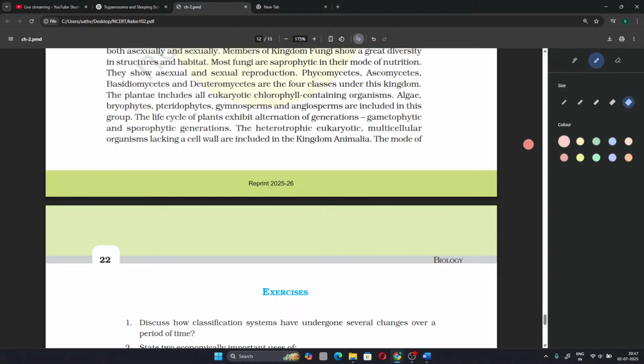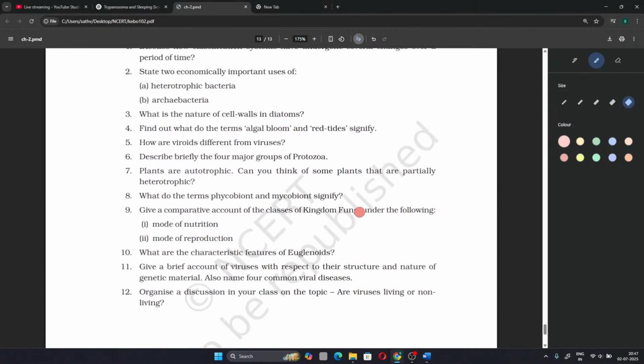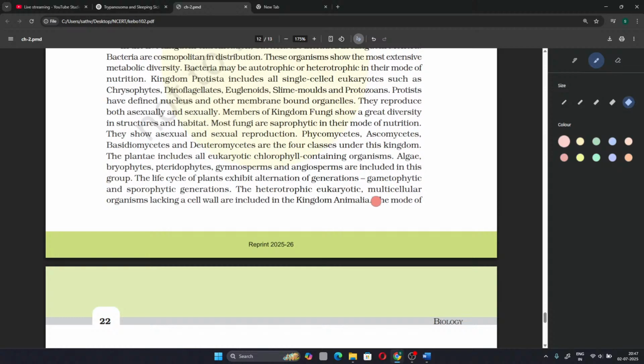The text is cut off here. Maybe they meant the mode of nutrition in the kingdom Animalia is heterotrophic.